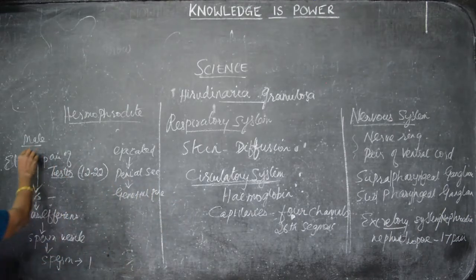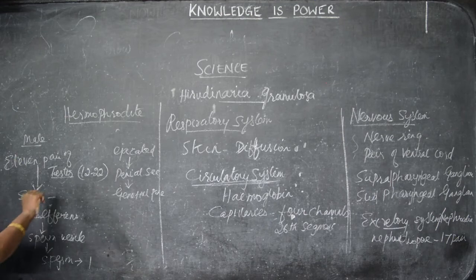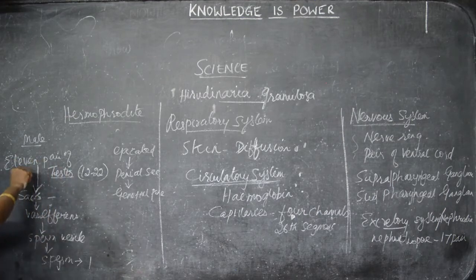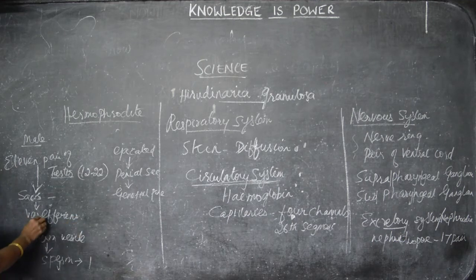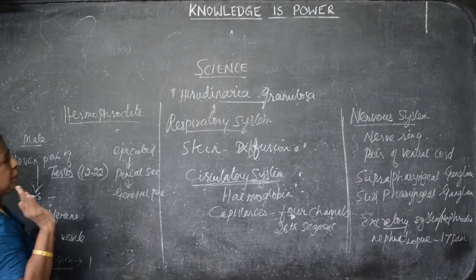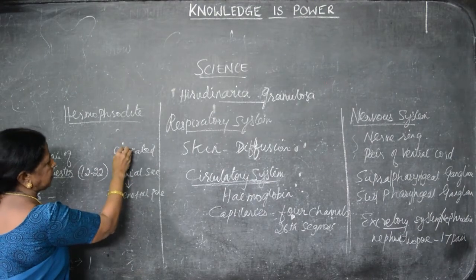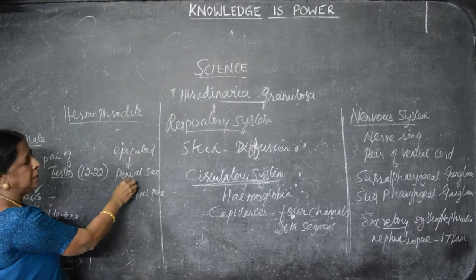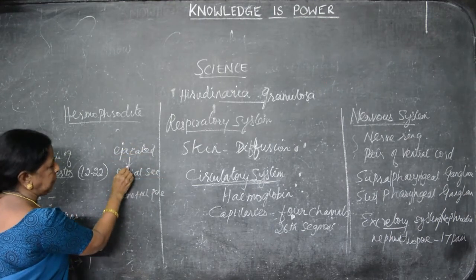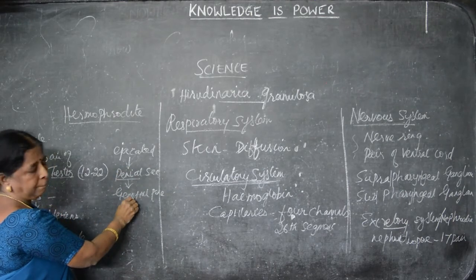So I said, which is the main organ of the reproductive system in the male? Testes. There are 11 pairs of testes. They enter into the sacs. The sacs are joined together and are known as vas efferents. The vas efferents enter into the sperm vesicle. Here the sperm is present. Then they are ejected, meaning what? The sperms are ejected into the penial sac. The penial sac is another organ, and from the penial sac it goes into the genital pore.